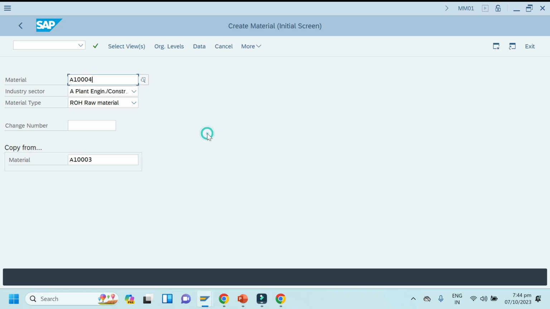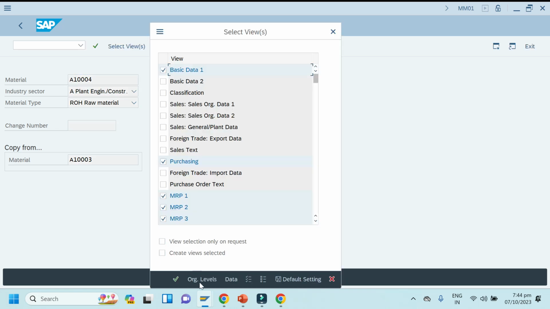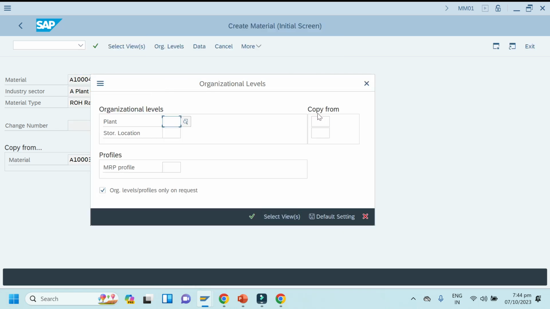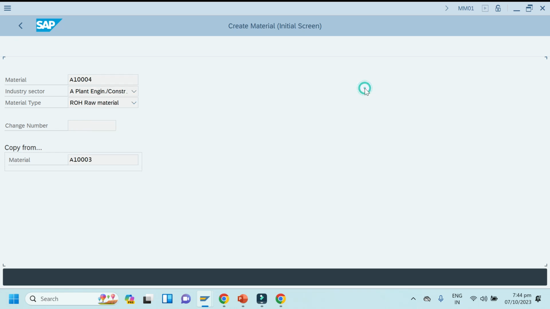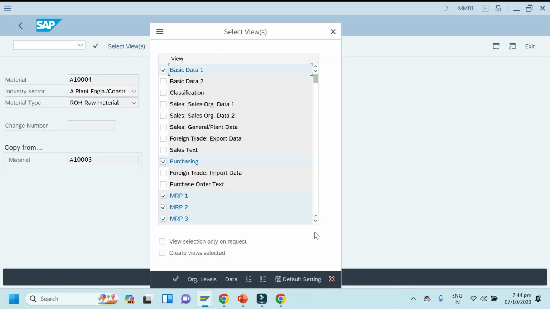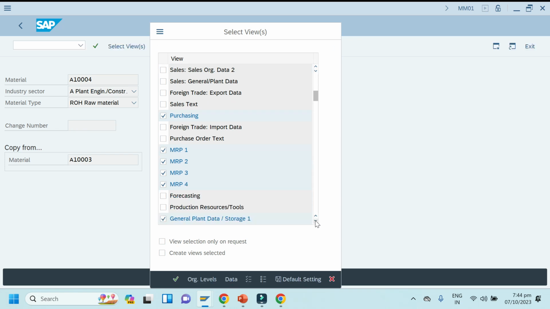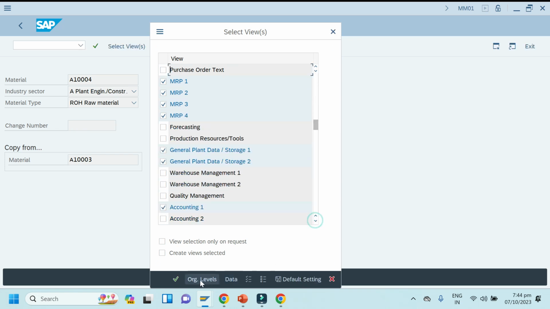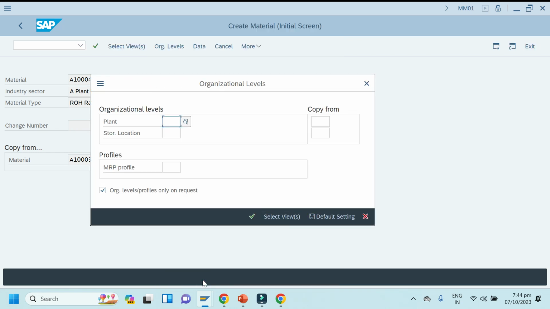material. Okay, so click enter, same view. Here it asks which data you want to copy, so I will enter it here. This data I have created, and to which plant? To the same plant only, but the material number is different. Okay, click. Click select view first, right? So the view should be selected here. Yeah, it's already selected. Then click org levels.